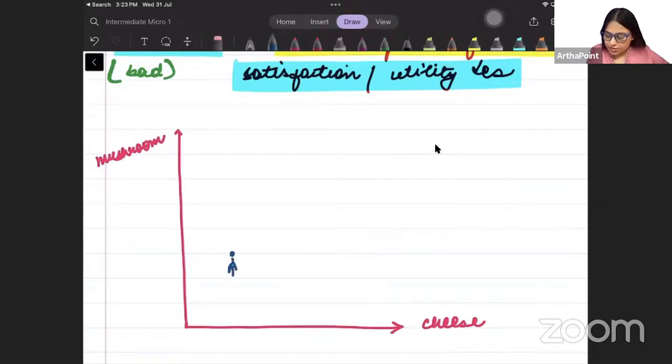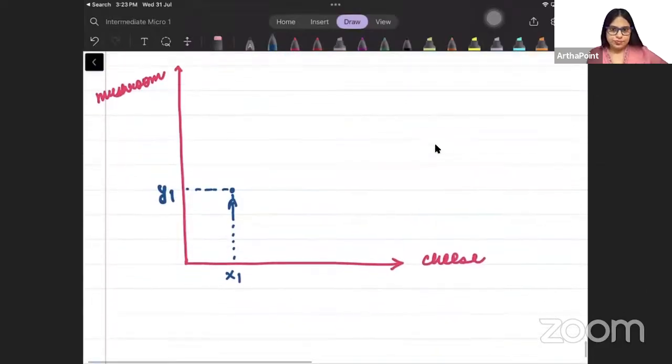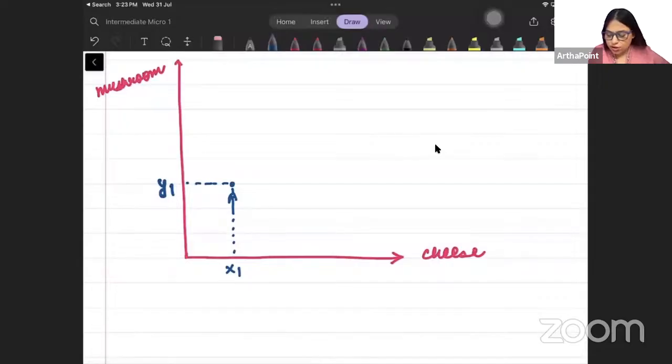At point A I have x1 amount of cheese and y1 amount of mushroom. Now I am looking for a point which gives me the same satisfaction as point A. It should give me the same satisfaction as point A. Okay, so consider point B. When I go to point B, I have increased the consumption of cheese.